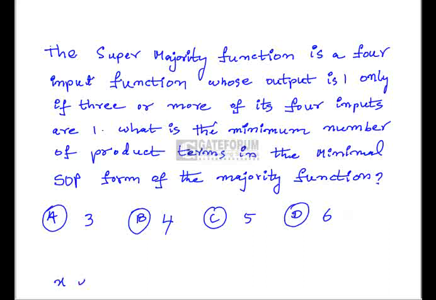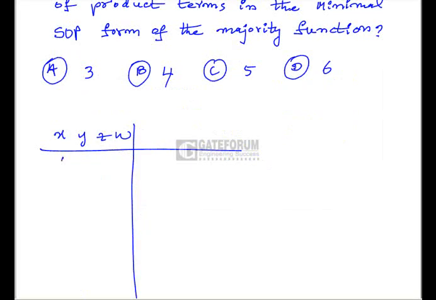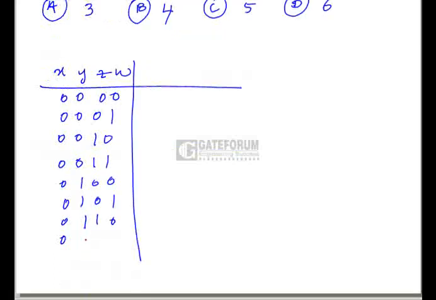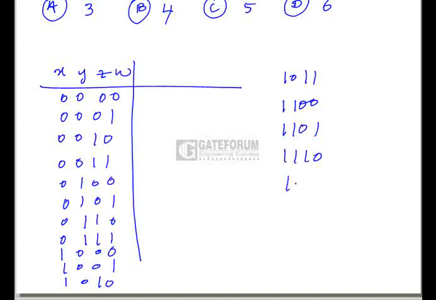For example, inputs are x, y, z and w. So we have to take 4 inputs like this, 16 combinations: 0000, 0001, 0010, 0011, 0100, 0101, 0110, 0111, 1000, 1001, 1010, 1011, 1100, 1101, 1110, 1111. So these are the different input combinations.